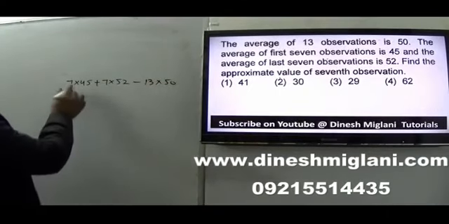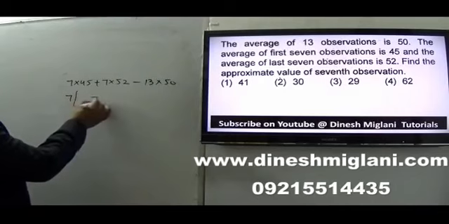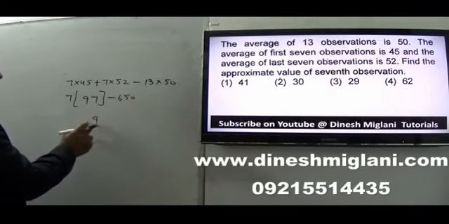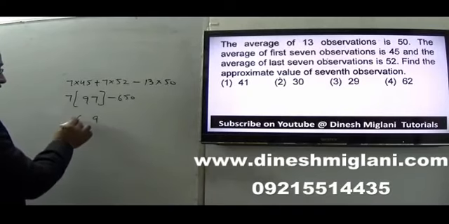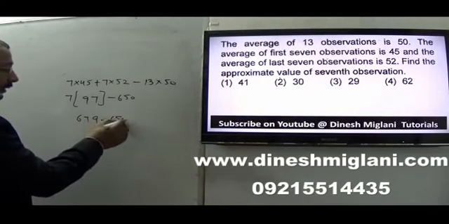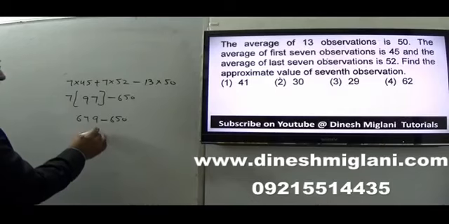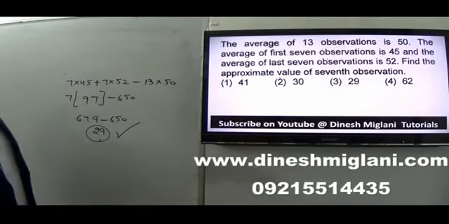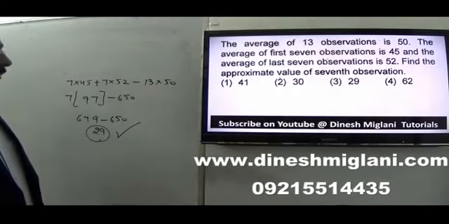Just solve it. You may take 7 as common: 7 times (45 plus 52) minus 650. 5 and 7 are 12, 4 and 5 are 9, so 7 times 97. 7 sevens are 49, 9 carry 4, 63 plus 4 is 67, so 679 minus 650. So I get my value to be 29. So the approximate 7th observation is equal to 29, and that becomes my answer.